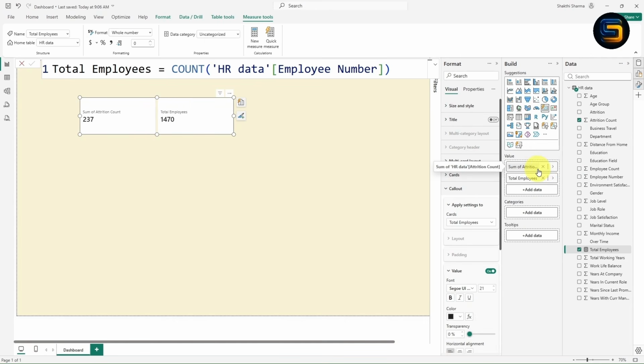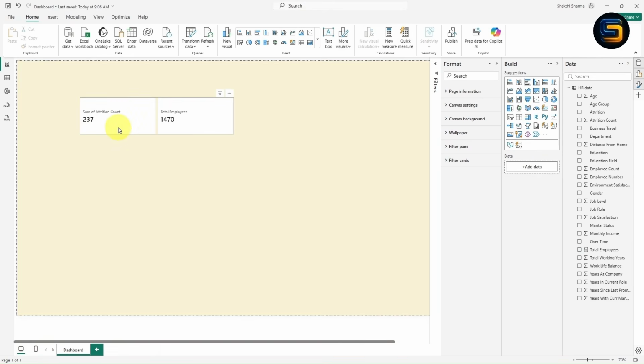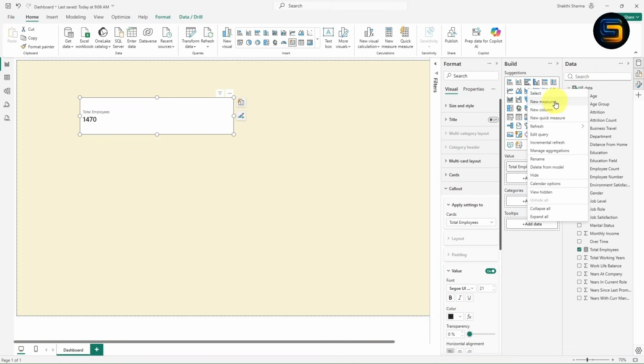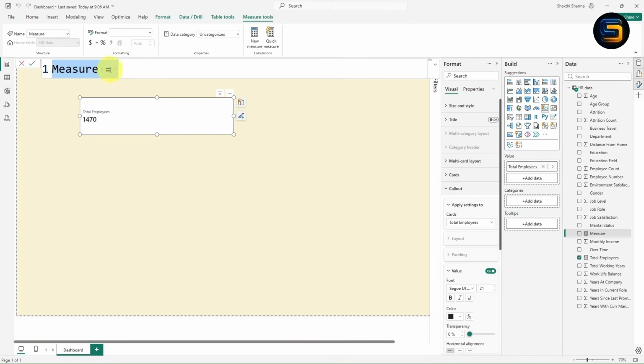Now you will see sum of attrition and total employee. In the same way, repeat for the attrition also. So what I will do, I will just remove this attrition column. Just look here, guys. Remove this attrition count column. We will create one new measure. Right click on this, click on new measure. Just wait for a few seconds.